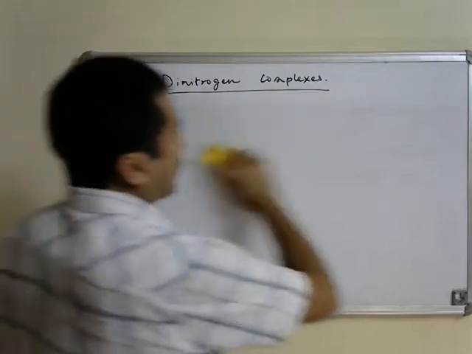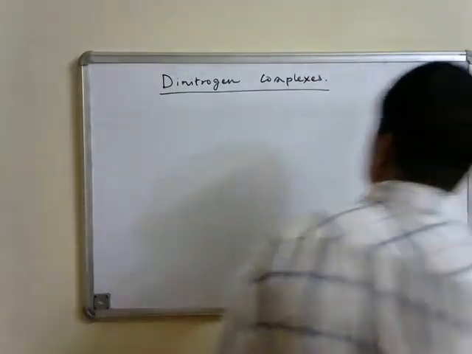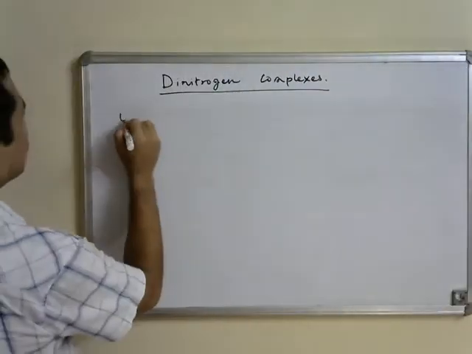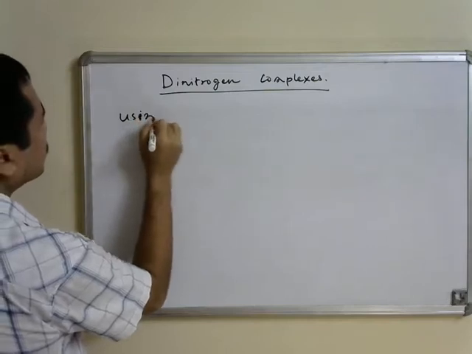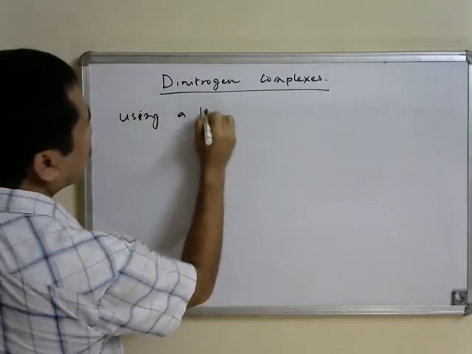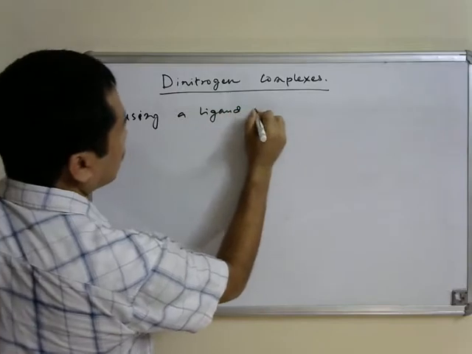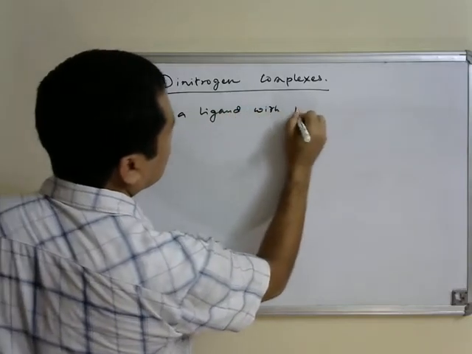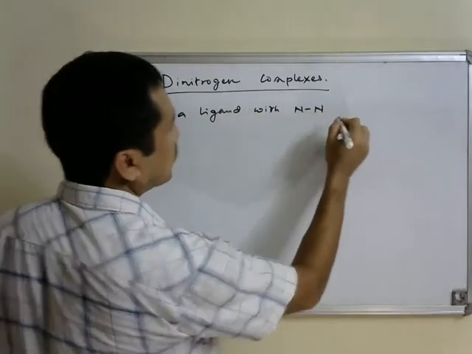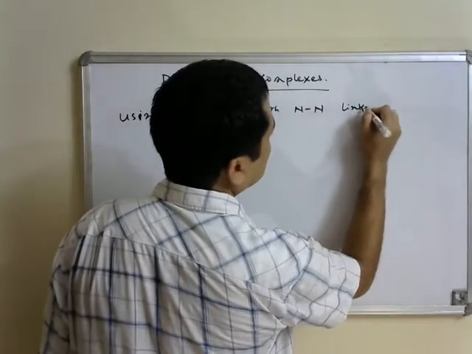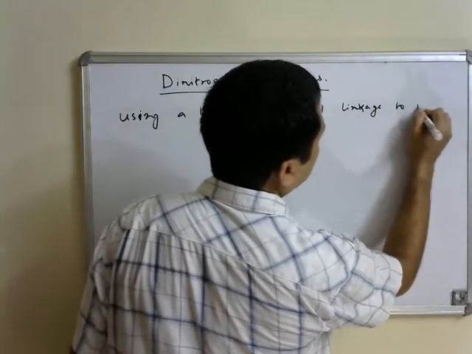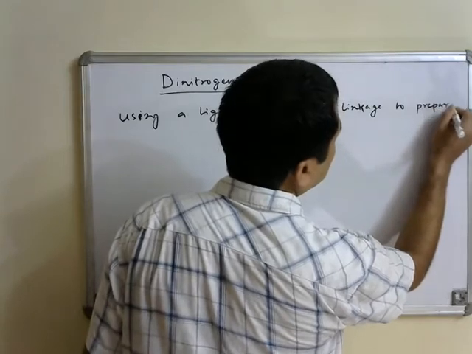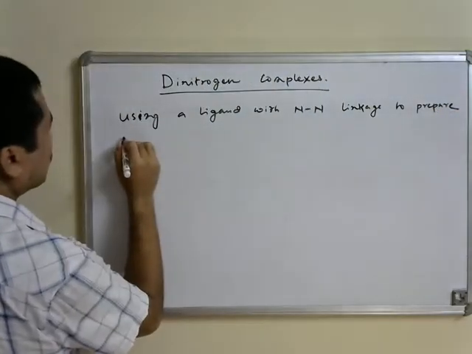One can also take an alternative route, that is, one can use a ligand with NN linkage to prepare dinitrogen complex.